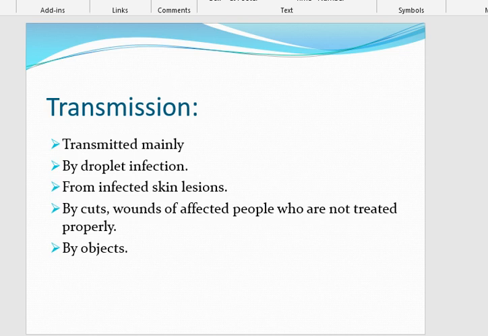Cutaneous diphtheria can also be spread by cuts and wounds and by touching fomites contaminated by an infected person.